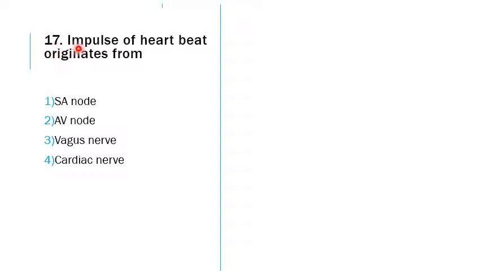Next, 17th one. Impulse of heartbeat originates from. Where does the stimulation for heartbeat arise? The options are sinoatrial node, atrioventricular node, vagus nerve, and cardiac nerve. The answer is the sinoatrial node. From here only it spreads. This is the area where the heartbeat is produced.